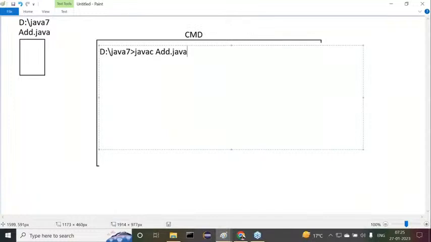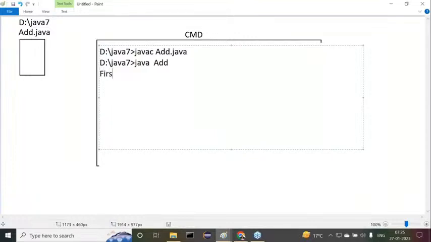This is what we are getting. Okay, my program compiled successfully. My program does not have any error. Everything is fine. Next, in d:/Java 7, we have to run java add. I need to provide the main class name. Observe this: inside my add.java file, the main class name is add.